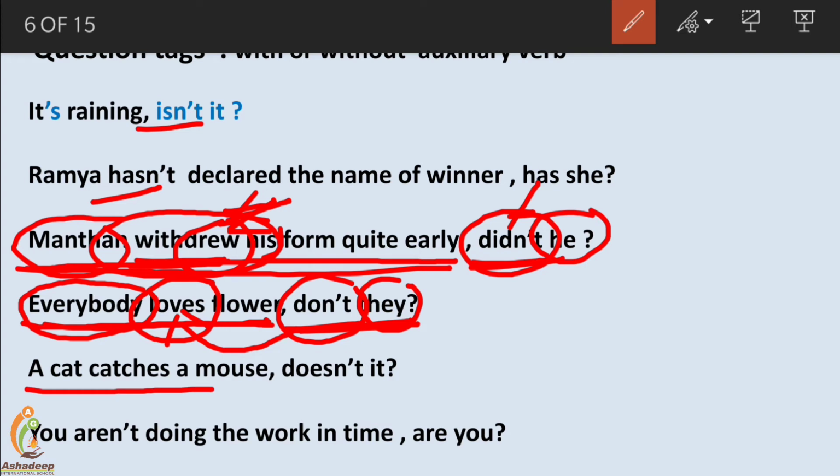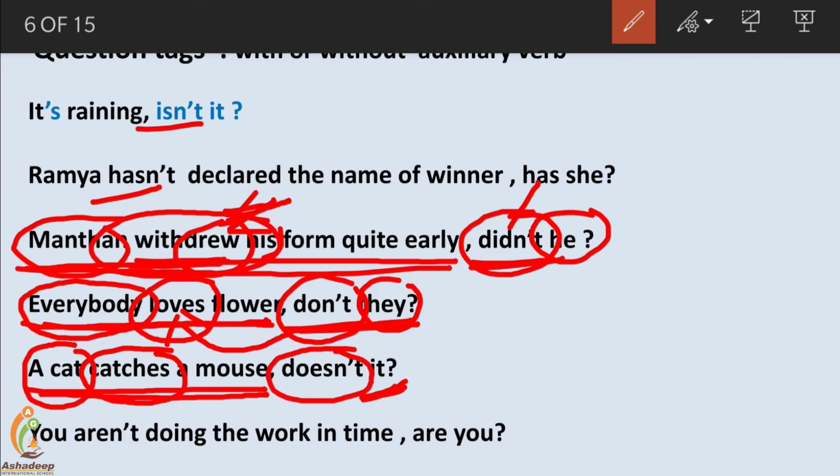Again, find out the auxiliary verb. No auxiliary verb is given over here. No am, is, are, no was, were, and that's why we will go with the tense. In this, which tense is applied? Study the verb catches, simple present tense. And for what? It's for cat. So cat takes it as pronoun, and for it we will go with doesn't, not don't. Doesn't it? Here it was don't they. Both are simple present tense. For simple past, here only a single option you have. It is didn't only. Didn't he?